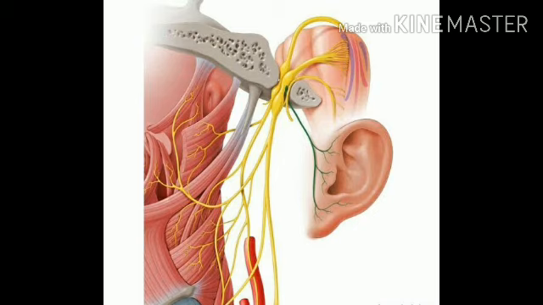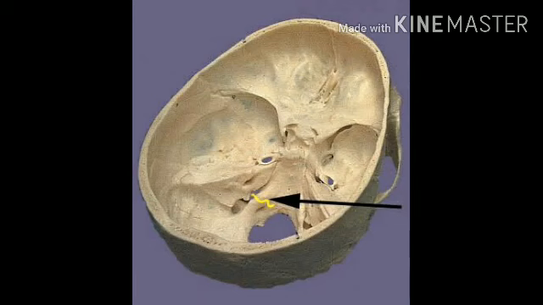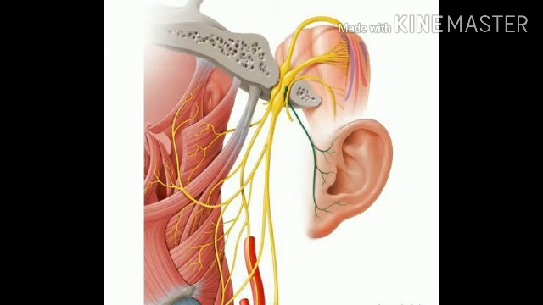All fibers of the vagus nerve join together and exit from the cranium via the jugular foramen along with the glossopharyngeal and accessory nerves. This picture shows the location of the jugular foramen. Within the cranial cavity, the vagus nerve gives two branches: the auricular branch and the meningeal branch.